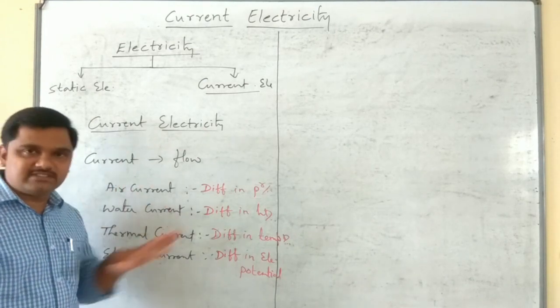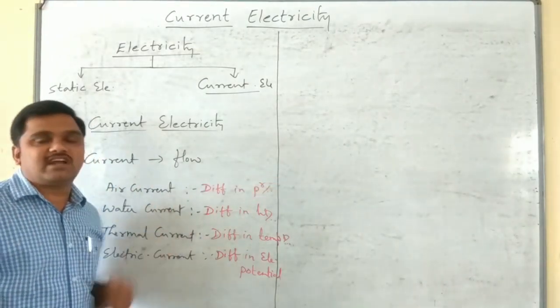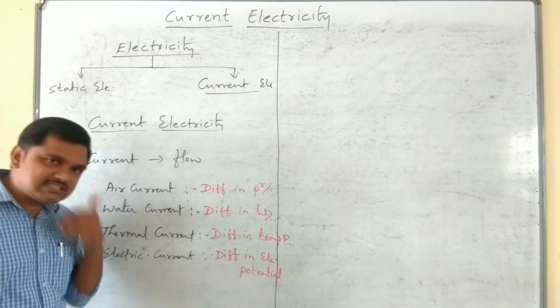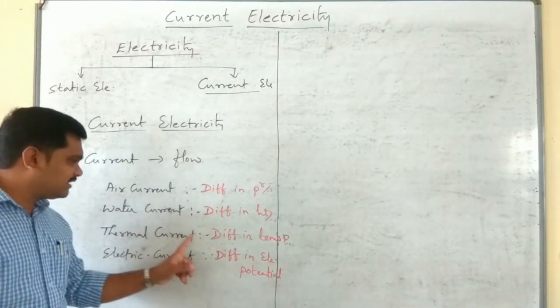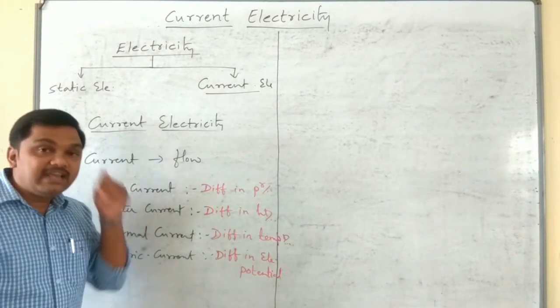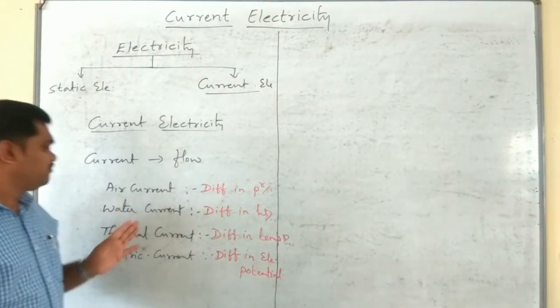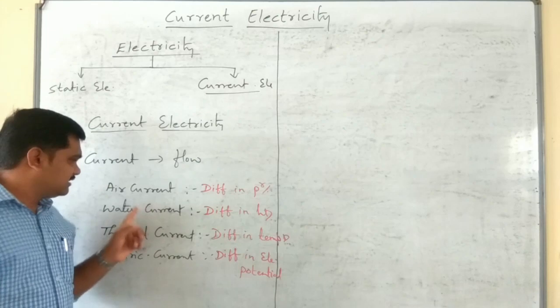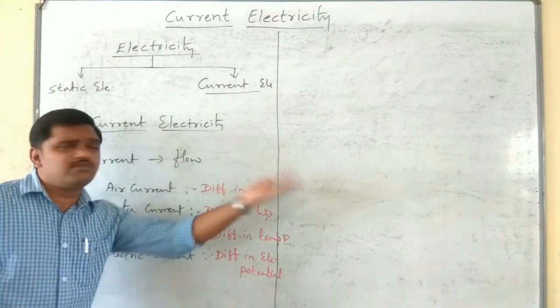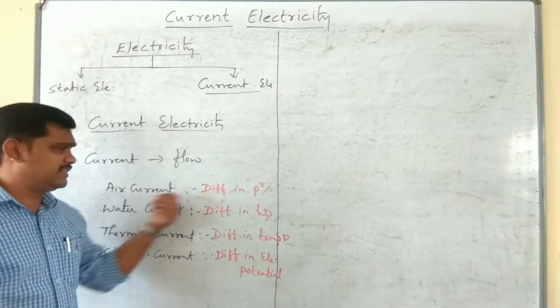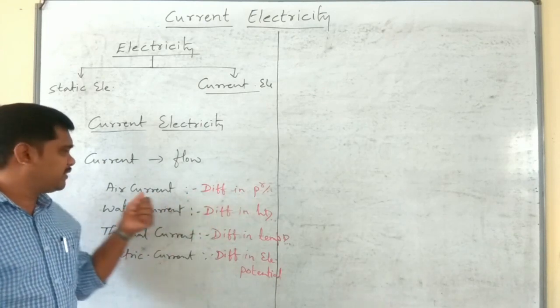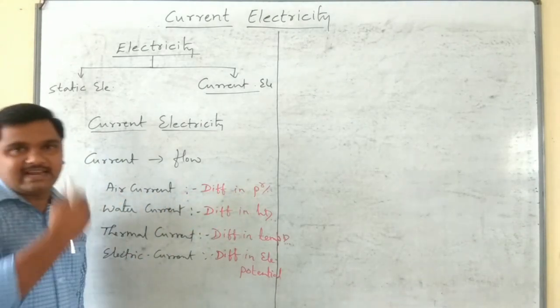Whenever there is a difference in potential, the current starts to flow, that is, electric charges start to flow. Whenever there is a difference in temperature, heat energy starts to flow. Whenever there is a difference in height, water flows from one point to another. Similarly, a difference in pressure makes the air current.